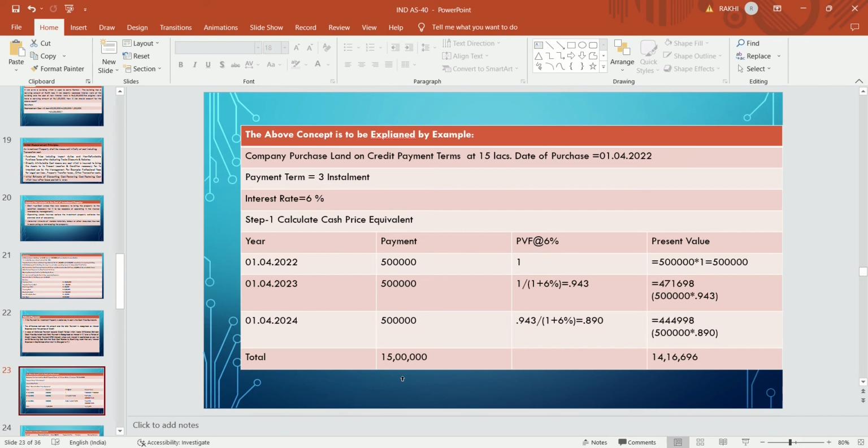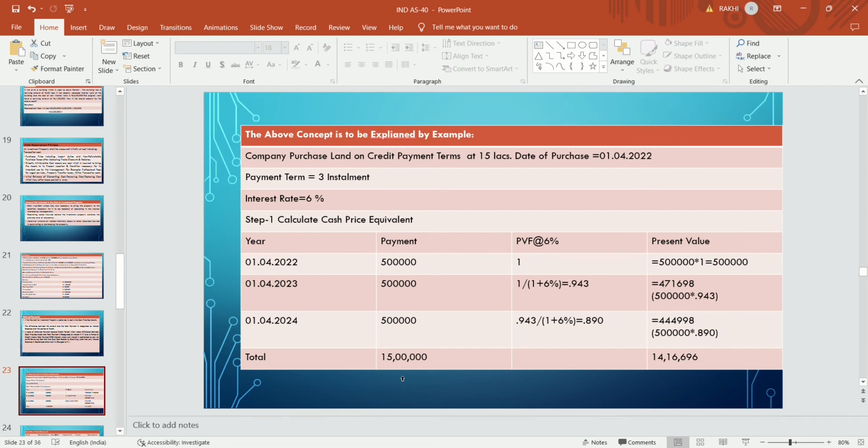And after 3 years, that is 1st April 2024, the company is required to pay 5 lakhs. The present value factor we have to find out first: 0.943 divided by 1 plus 6% gives 0.890, which we will multiply with 5 lakhs to get the present value, that is 4,44,998. And in total the company is paying 15 lakhs,